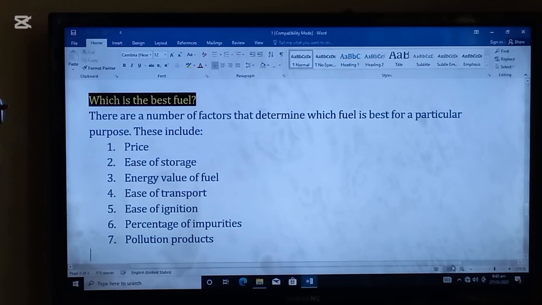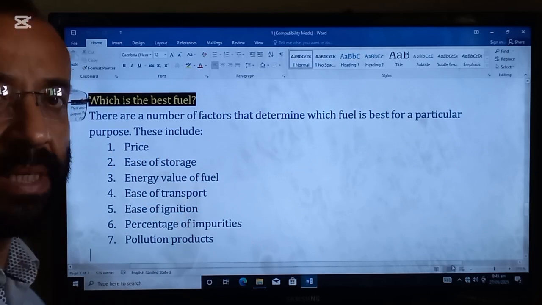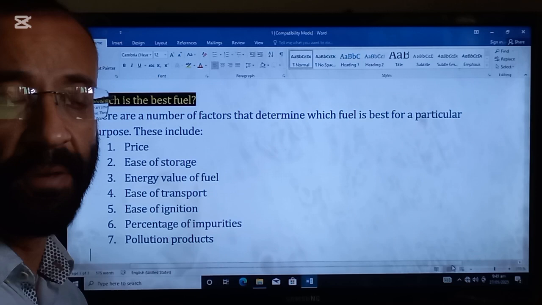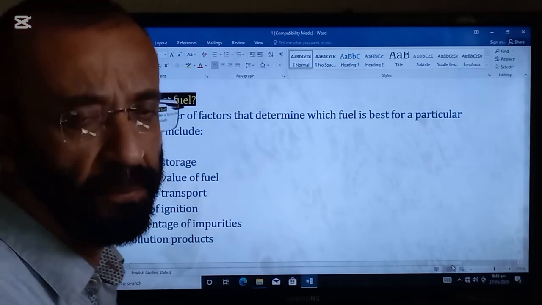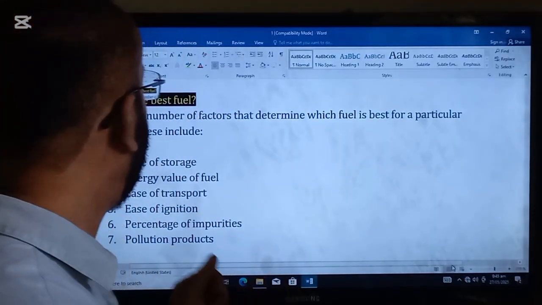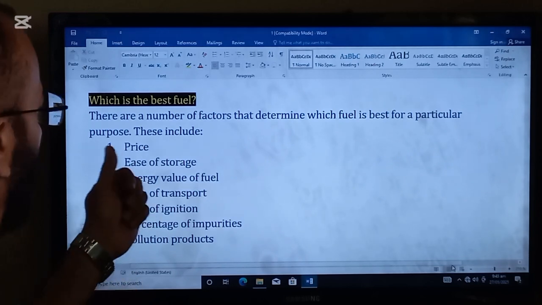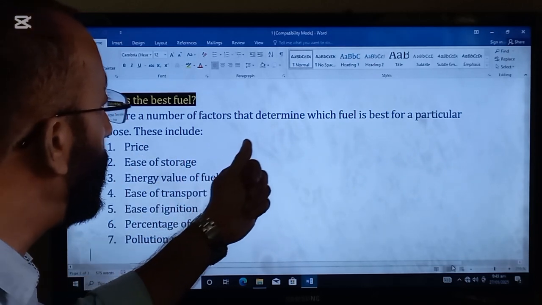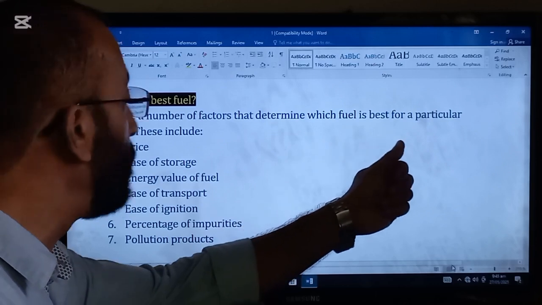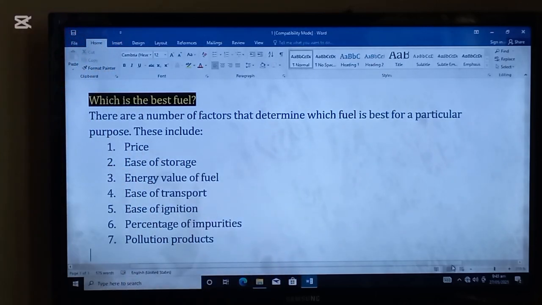Next topic is, which is the best fuel? This is a very common question which frequently comes in the paper for 1 or 2 marks. Which fuel is the best to use? There are a number of factors that determine which fuel is the best for a particular purpose.